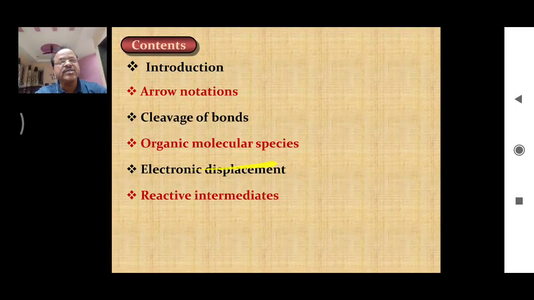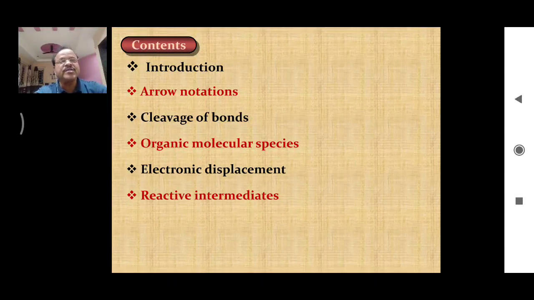The next point is electronic displacement. As we see in chemical reactions, in any chemical reaction some bonds are breaking and some new bonds are forming. Whenever there is bond breaking, there must be a shifting of electrons from one atom to another atom. In other words, this is called electronic displacement.